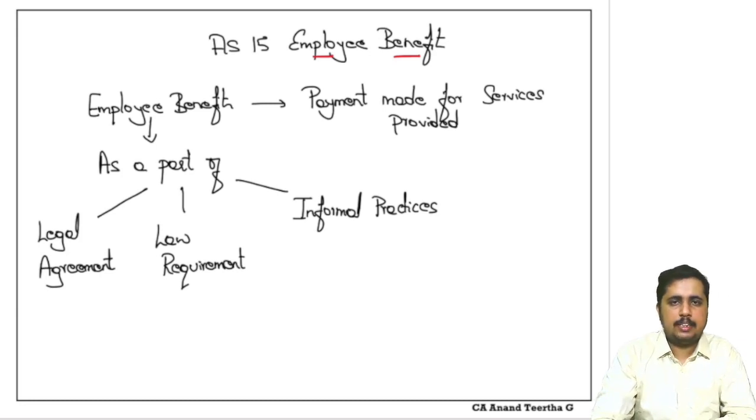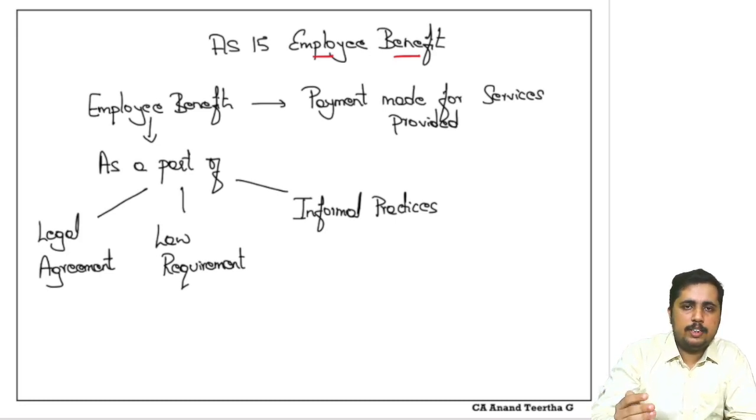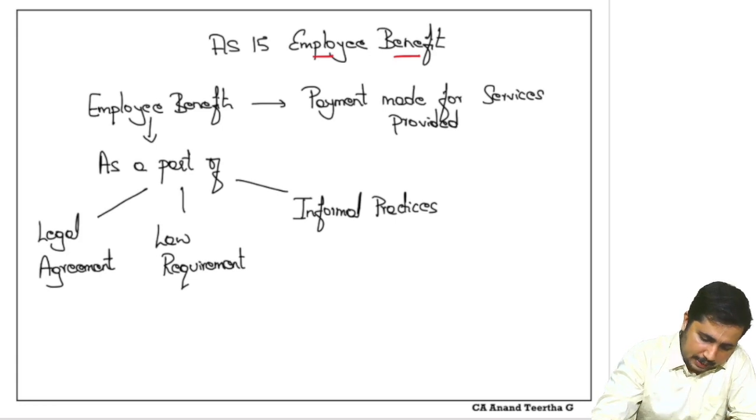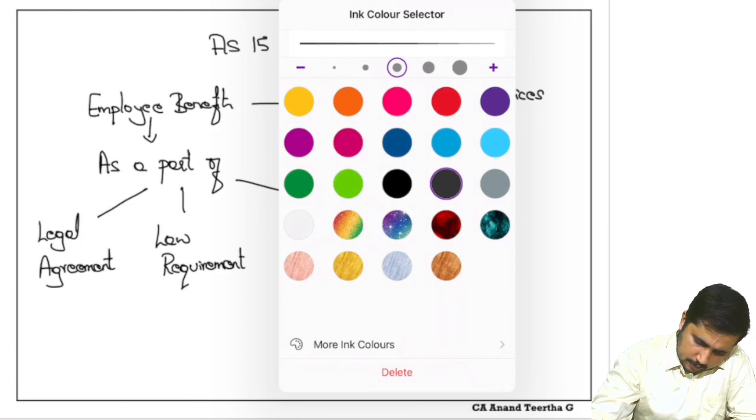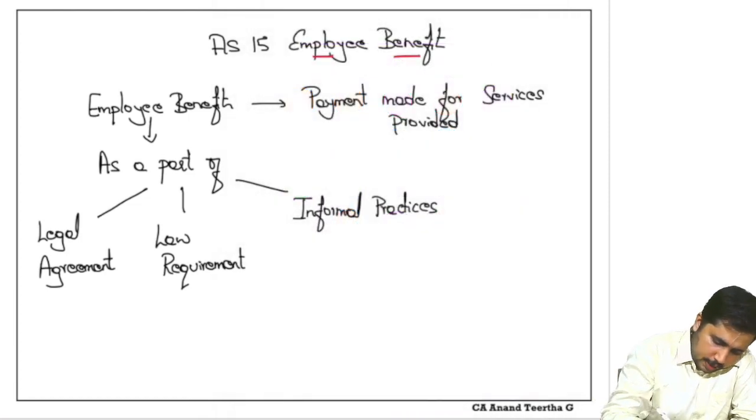Whenever we have a business organization, there will be one person called the employer.